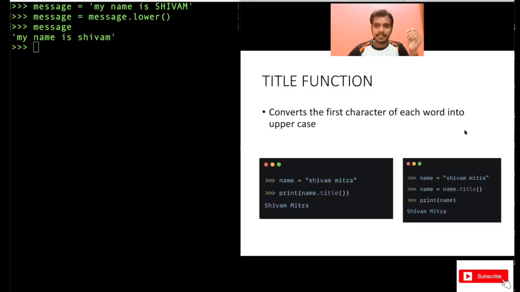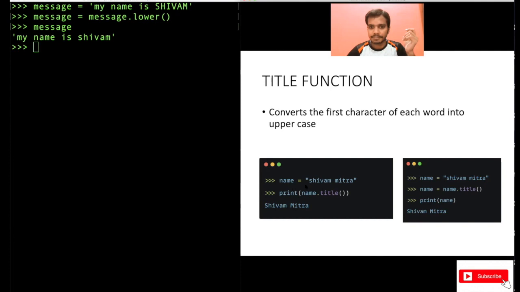Now next one is the title function. I'm not going to show you the code here. Examples are here, but you should write this code on your screen, on your shell. Try to write it, practice it, right? Because I have given you an example of upper and lower functions, right? Again, there is another function called the title function. This title function will convert the first character of each word into uppercase.